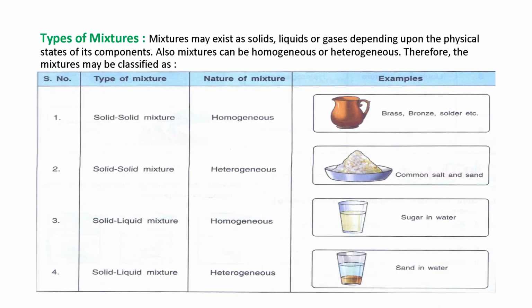The next topic is types of mixture. So here is the table. You can see in the table the various types of mixtures, like solid-solid mixture. Nature of the mixture is homogeneous. Example, brass, bronze and solder. Then solid-solid mixture, heterogeneous. Example, common salt and sand. Then solid-liquid mixture, homogeneous, sugar in water. Solid-liquid mixture, heterogeneous, sand in water.